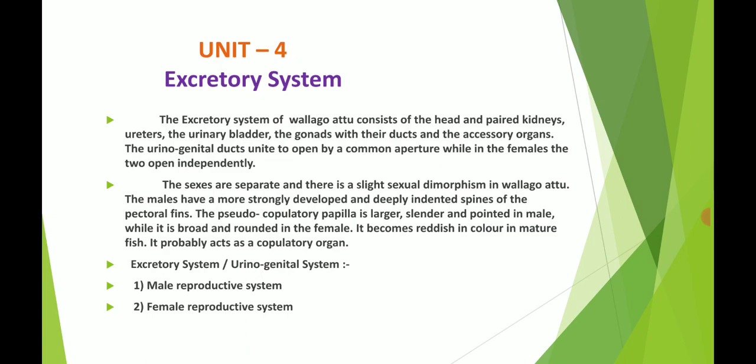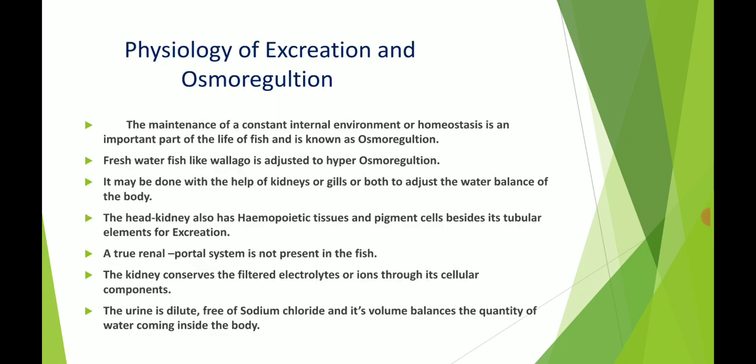Up to the mature stage of the fish, the color of the fins is reddish, and it probably acts as a copulatory organ. This is useful as a copulatory organ. In the excretory system or the urinogenital system we have seen here the male reproductive system as well as the female reproductive system. In the next lecture we will see the physiology of excretion and osmoregulation.